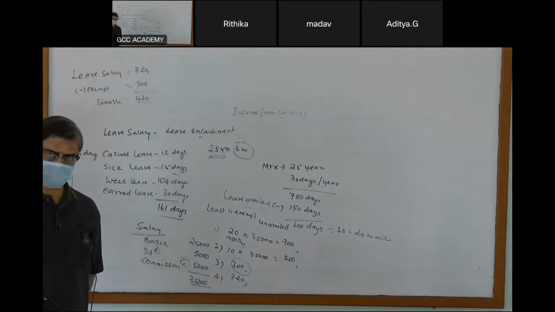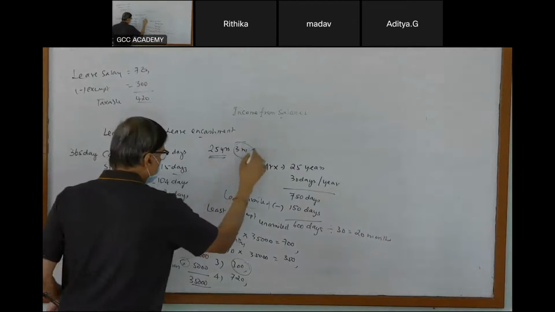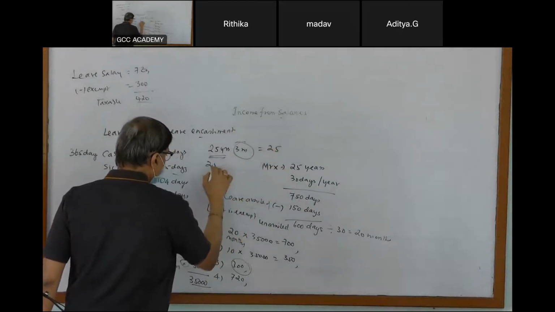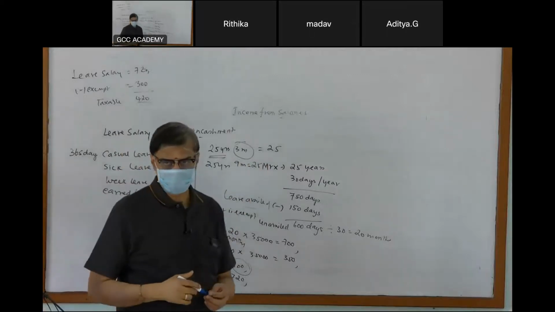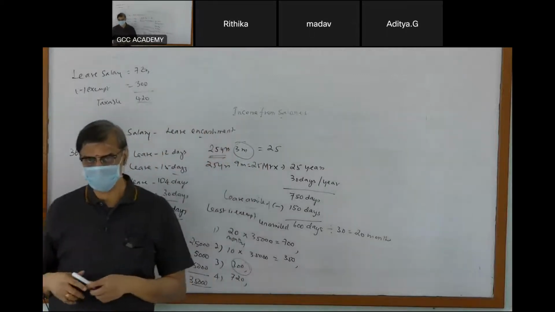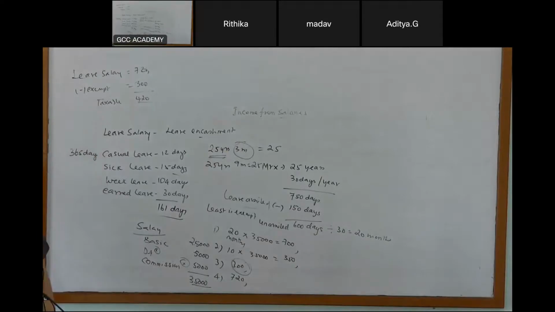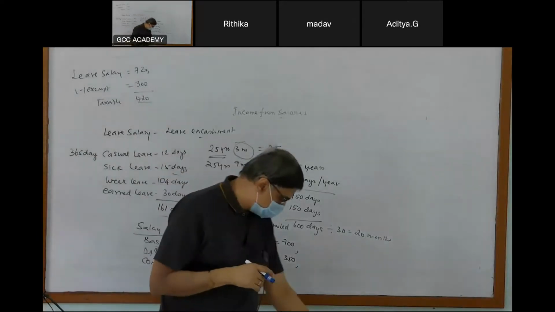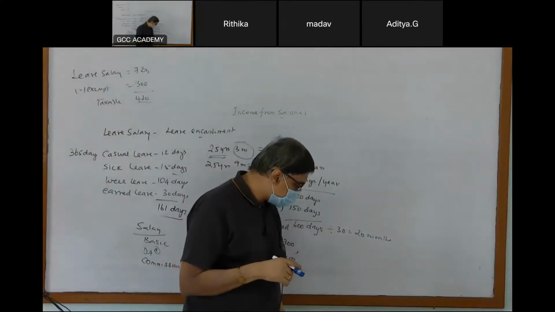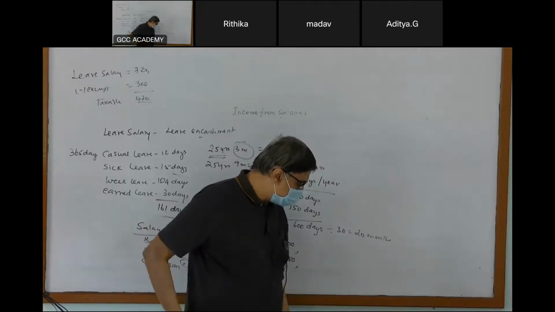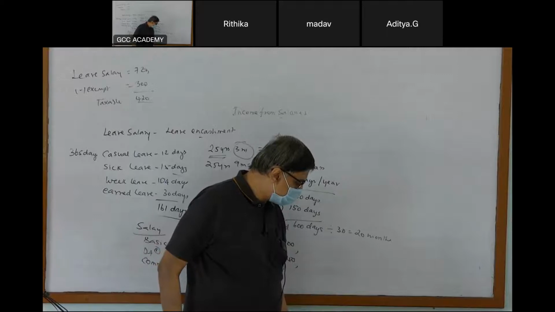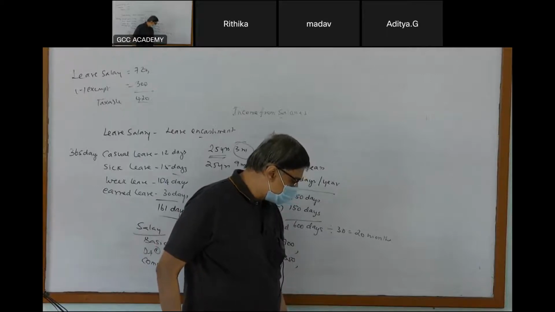Any fraction, 6 months, 9 months. 25 years 3 months is 25 only. 25 years 9 months is also 25. As far as this leave salary is concerned, ignore fraction. So the meaning of salary I said: basic, DA, allowance and commission.